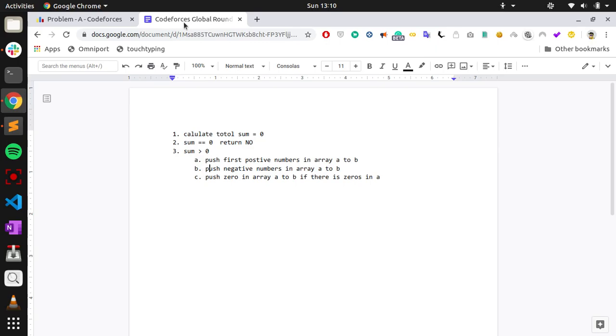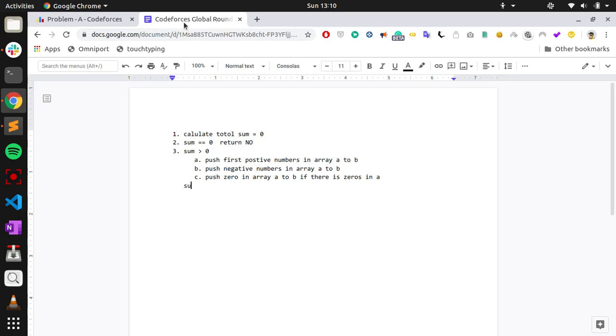And when we push the 0s, the prefix sum does not change, so it will be greater than 0 for all.